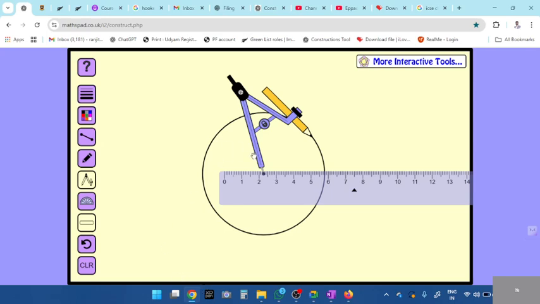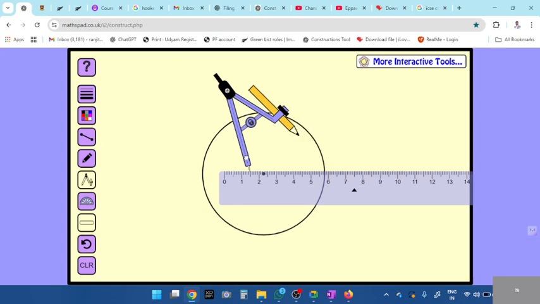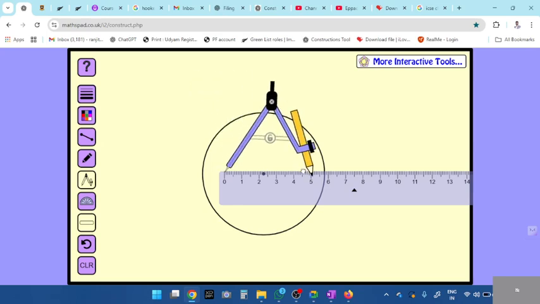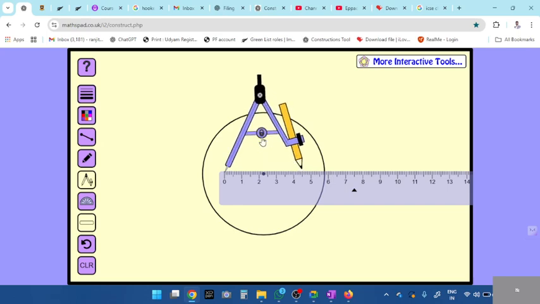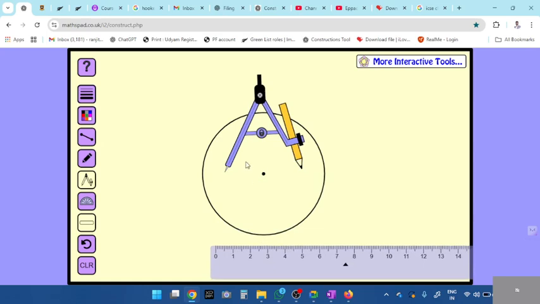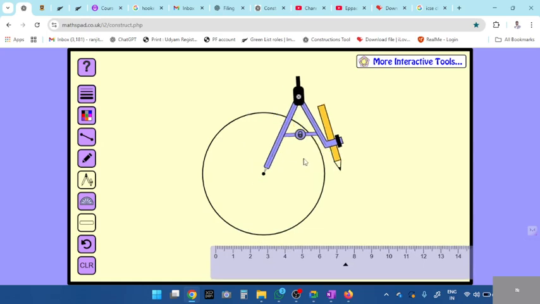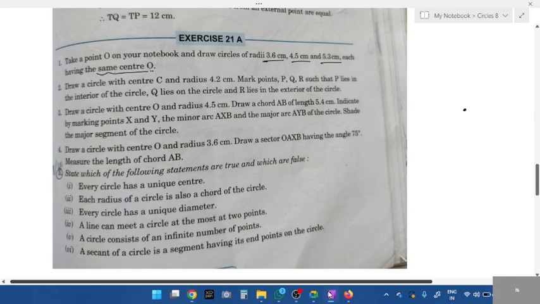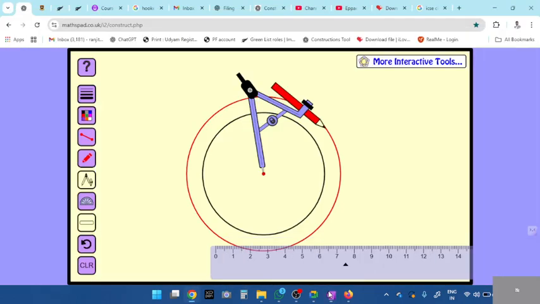What is the next one? Take 4.5. Use the same center. And 5.3.